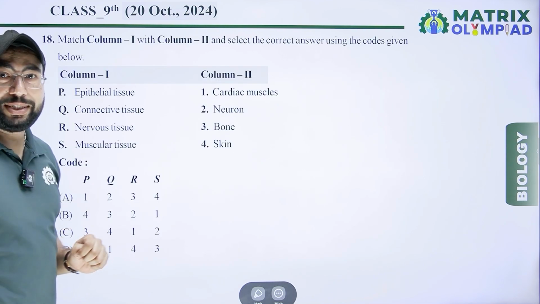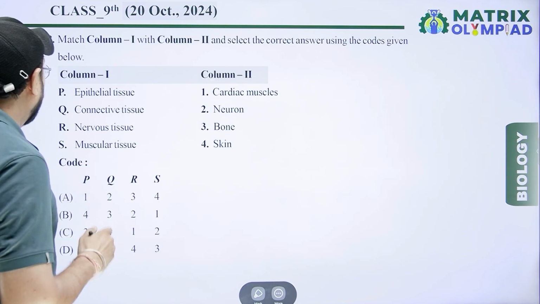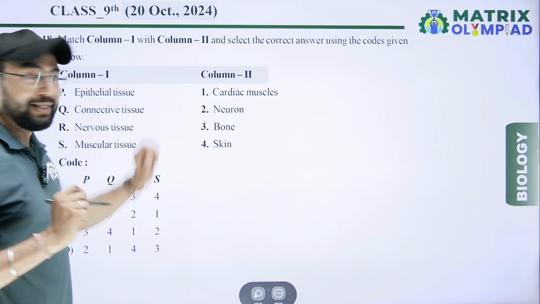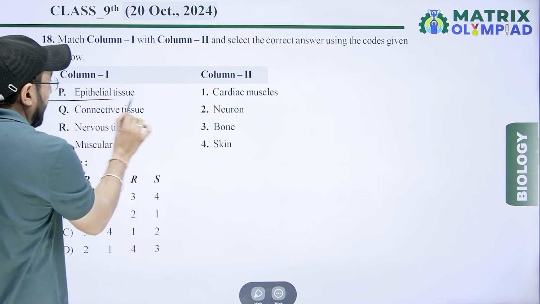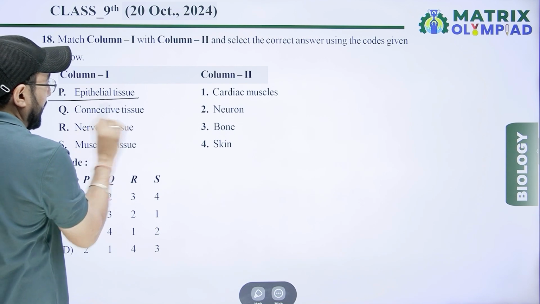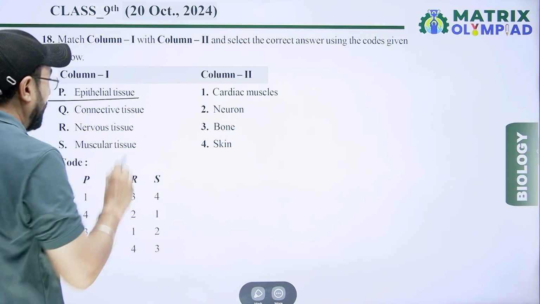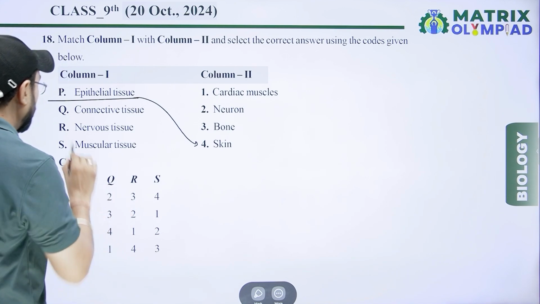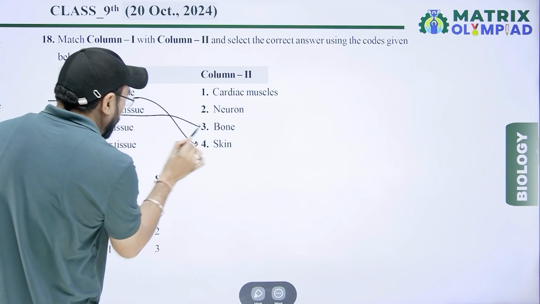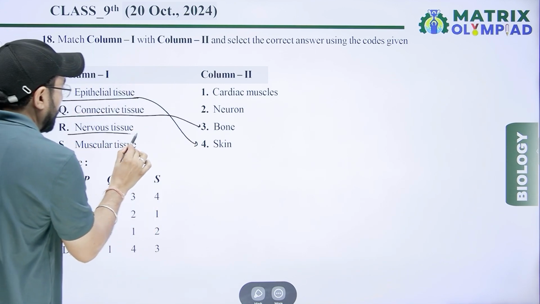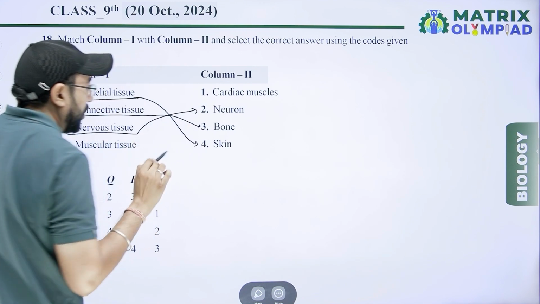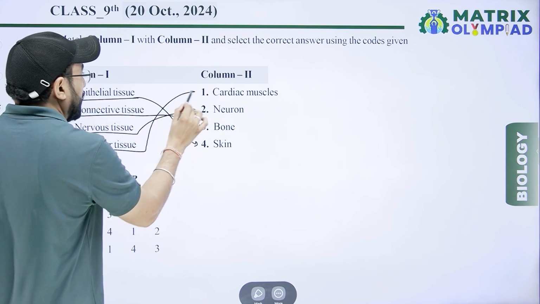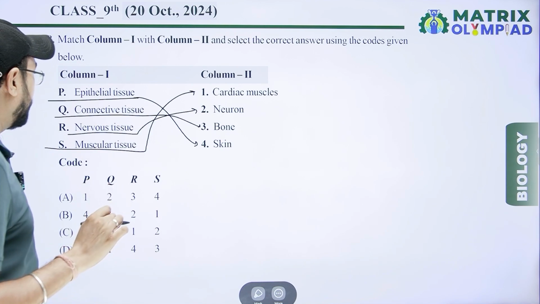Match column first and column second. Epithelial tissue for skin. Connective tissue for bone. Nervous tissue for neuron, the nerve cell, and muscular tissue, cardiac muscle.